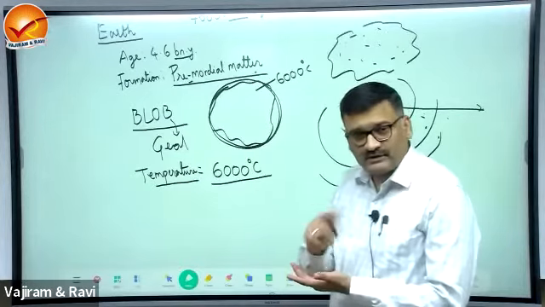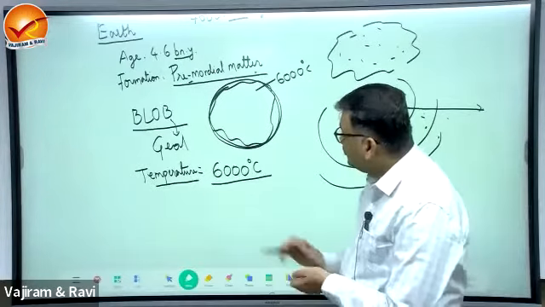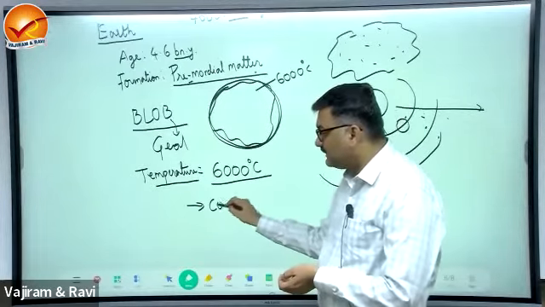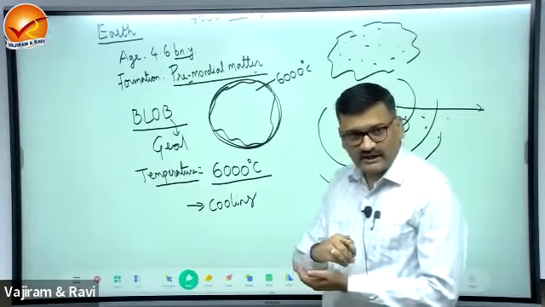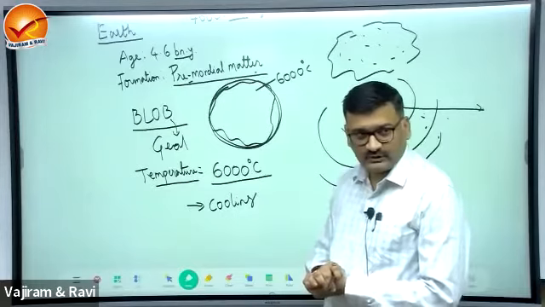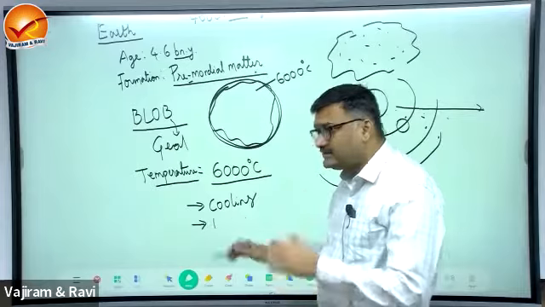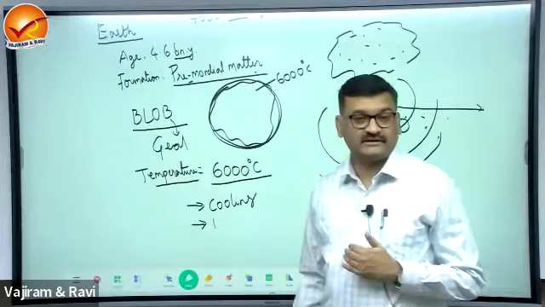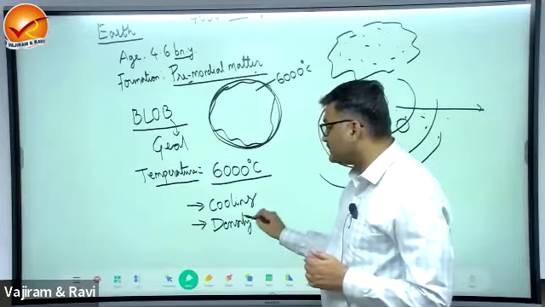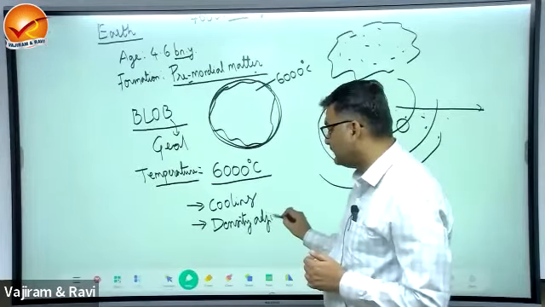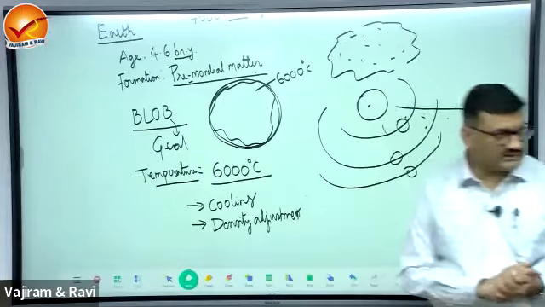Now there are two processes that are operating. One, after getting separated from the sun, Earth started cooling. So there was a cooling of Earth. And the second, there was adjustment of densities. That is known as density adjustment.